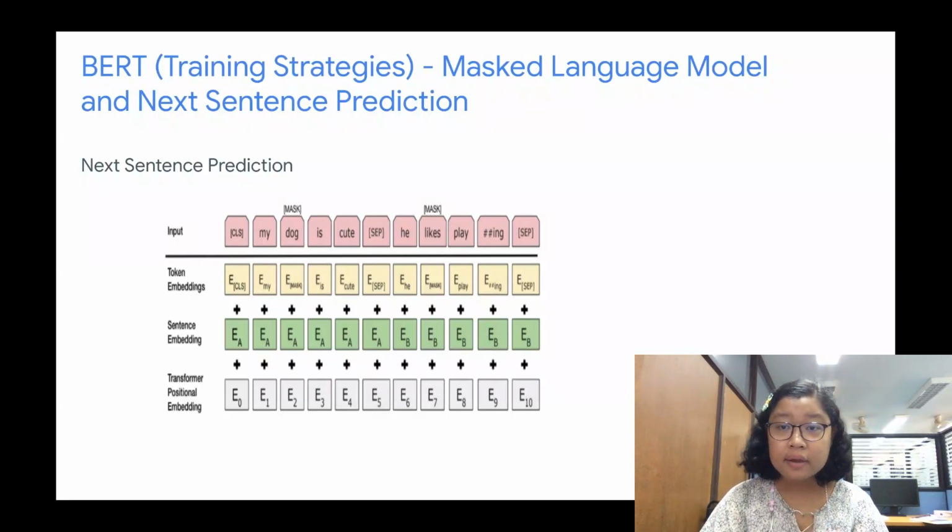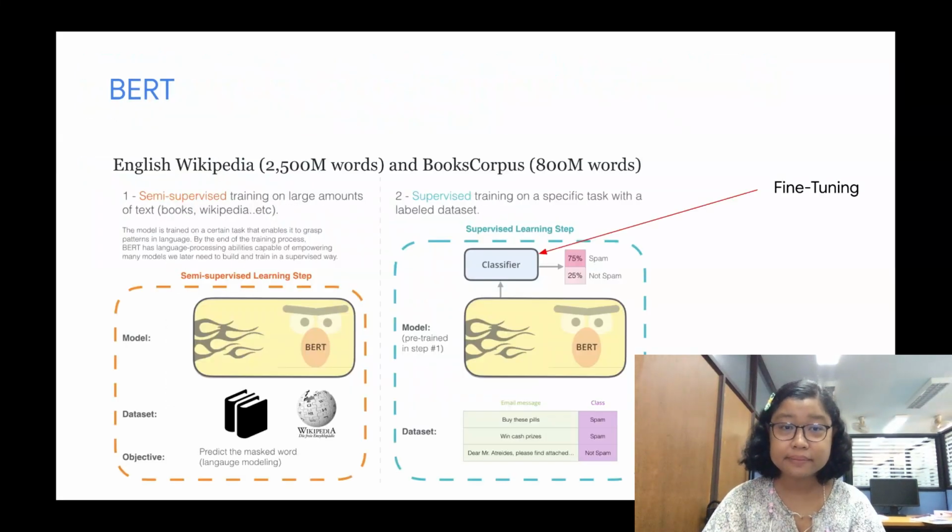During training, 50% of the inputs are a pair in which the second sentence is the subsequent sentence in the original document, while for the other 50%, a random sentence from the corpus is chosen as the second sentence. The assumption is that the random sentence will be disconnected from the first sentence.